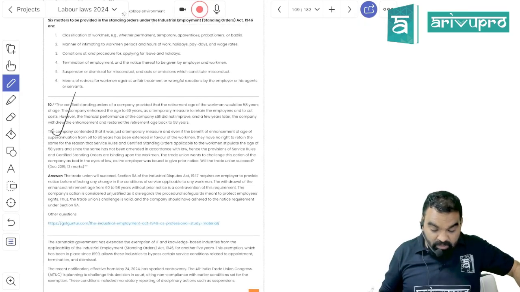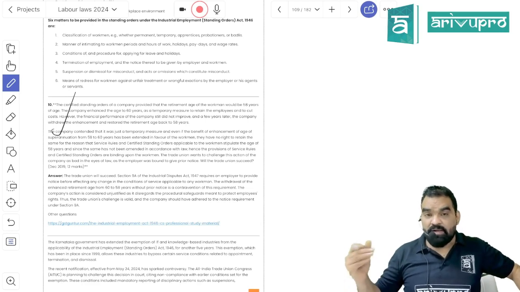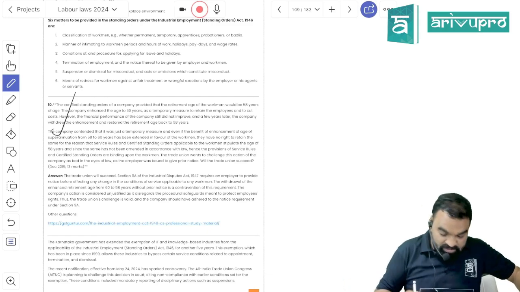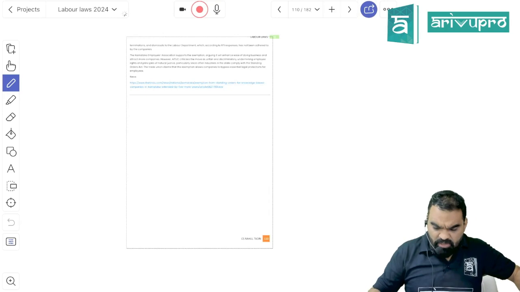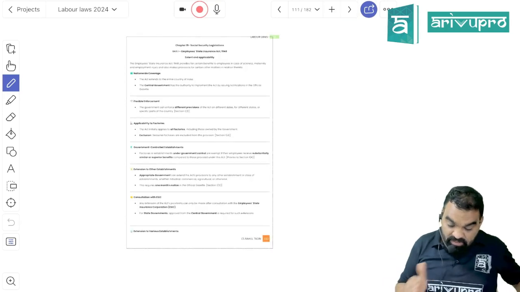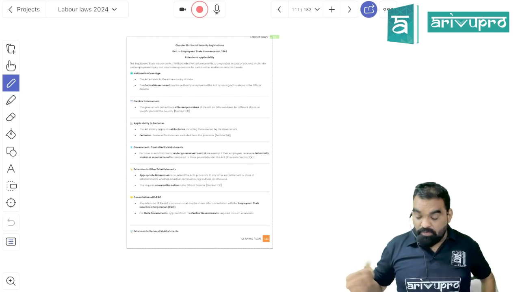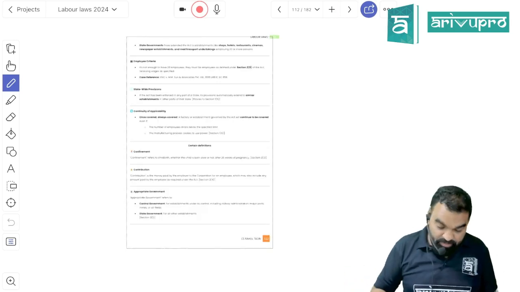Now, earlier the retirement age was 60 years. Later on, they made it 58 years. Any change in the standing order detrimental to the interest of the employee cannot be made without taking the consent of the trade union, right? Anyway, any change in the standing order does require what? Approval of whom, beta? It does require approval of the certifying officer, not the consent of the workman or trade union, right?